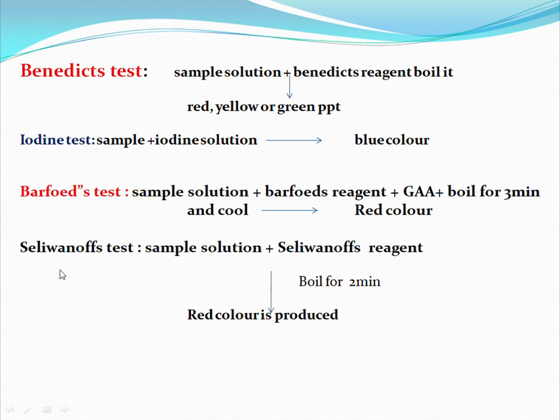Next test is Seliwanoff's test. Here, the sample solution is treated with Seliwanoff's reagent and boiled for about 2 minutes. It gives a red color, which indicates the presence of reducing sugars. One example for this is fructose.